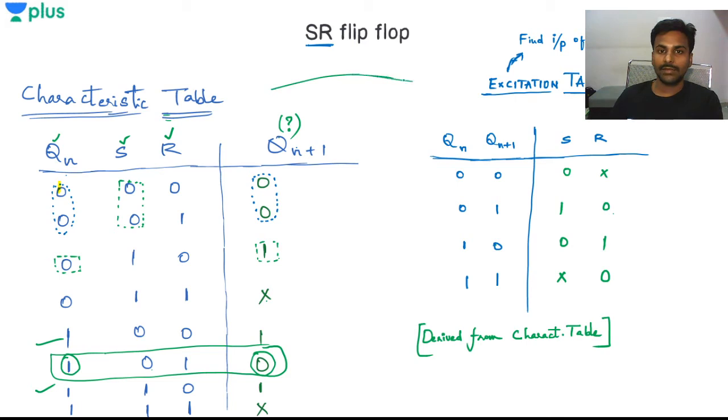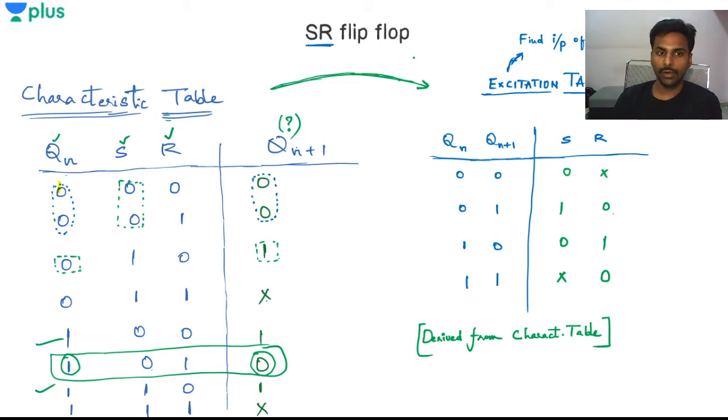So basically you will be converting it from this particular table to this table. Okay, so from there you will be able to convert that into excitation table. Now how do we convert this particular flip flop to another flip flop? Means the same table you must be able to draw for the JK flip flop also. So if you have these three tables, if you are capable of constructing a truth table, constructing a characteristic table, constructing an excitation table, then you can convert any flip flop, you can represent that in any other flip flop as well.